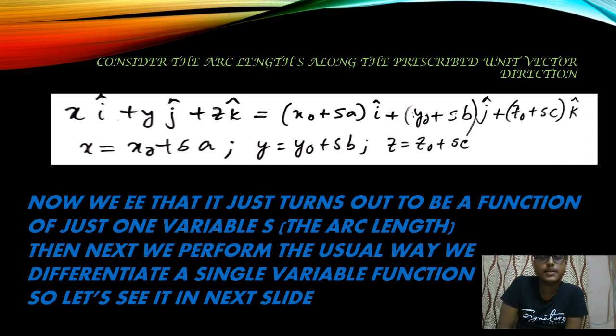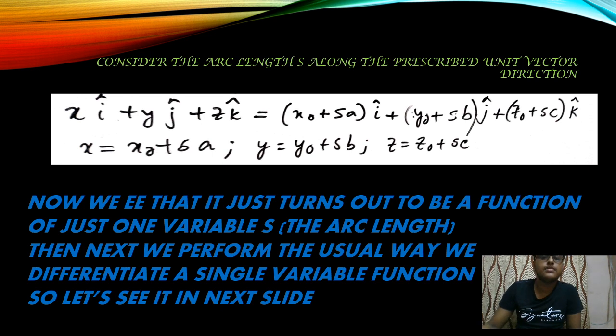x is equal to x naught plus s a, y is equal to y naught plus s b, z is equal to z naught plus s c. This is the parametric equation of a line in 3 dimensions. It is very simple. Now we see that it just turns out to be a function of one variable. What is that one variable? s, the arc length. As we increase the arc length, we go to some other point. All the other constants x naught, y naught, z naught, a, b, c are our own desired constants. We have taken them to be constant. Then we perform the usual way, we differentiate a single variable function.